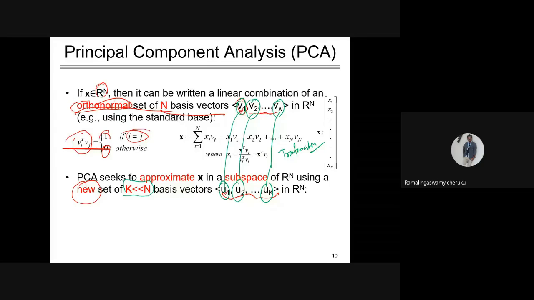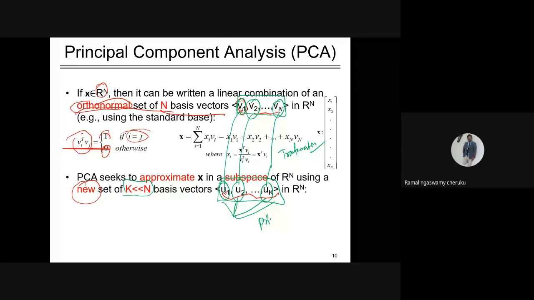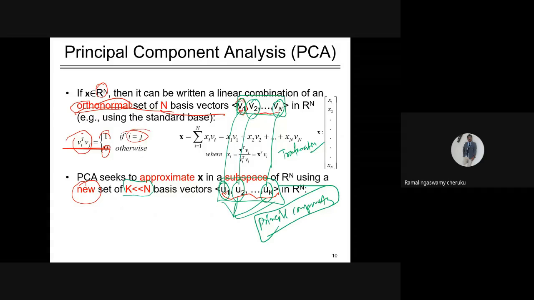So how does this transformation work? We are transforming the features in the old basis to these new bases. These new bases are called the principal components. In this case you have K principal components.